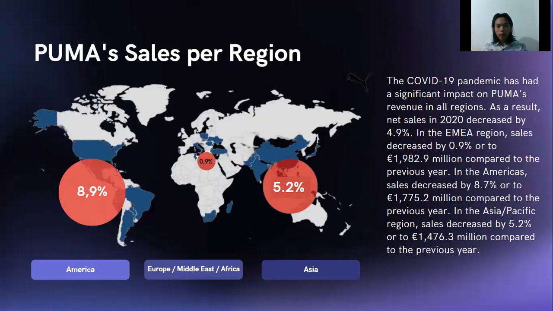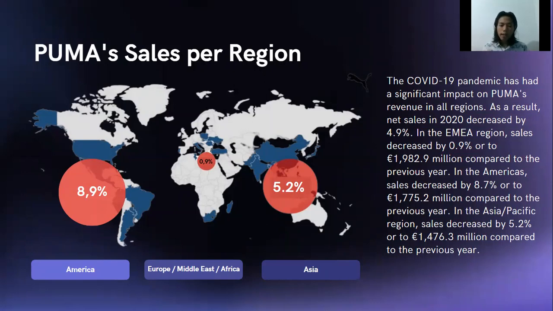In the Americas region, sales decreased by 8.9% to 1,775.2 million euros. In the Europe, Middle East and Africa region, sales decreased by 0.9% to 1,900 million euros.